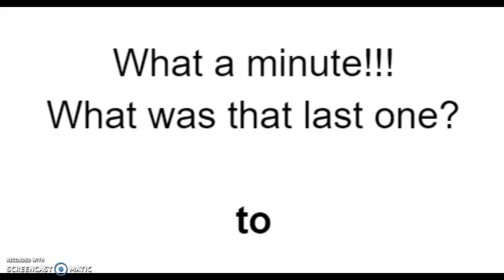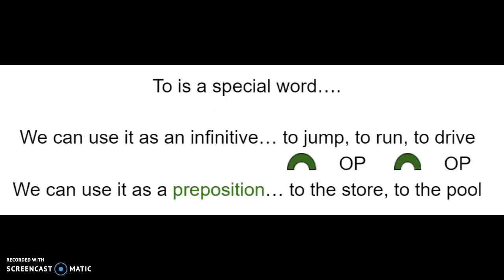Wait a minute. What was that last one? To? This is the point in class, if we were all together, I'd be running around, singing and dancing, and talking about what a fabulous word to is and how special it is in the English language. But we're not in class, so you'll just have to settle for listening to me carry on about how to is so fabulous.